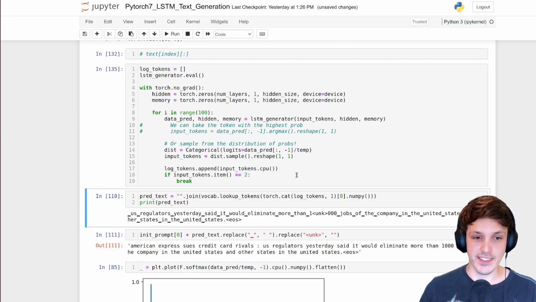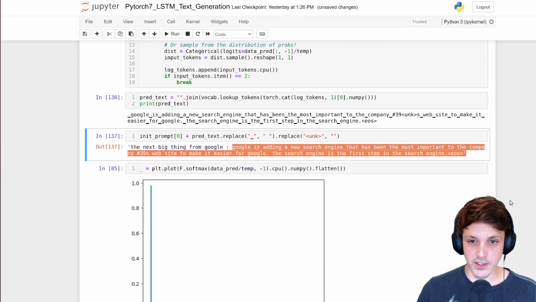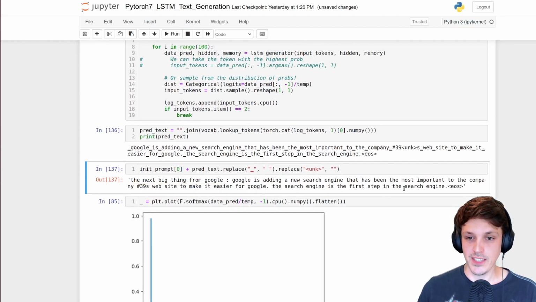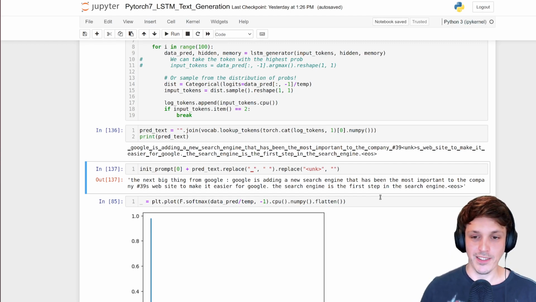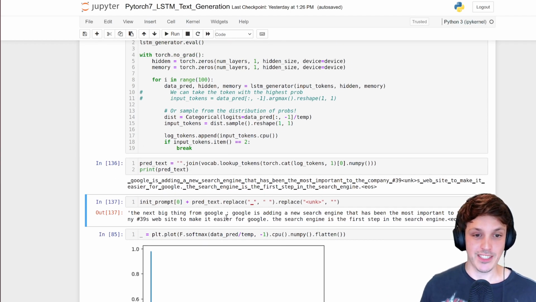So let's generate our sentence. The prompt is: the next big thing from Google, and we have our generated text here. Google is adding a new search engine that has been the most important to the company website to make it easier for Google. The search engine is the first step in the search engine. So not a completely coherent sentence, but it is able to string the words together in a way that does make sense. The sentence as a whole doesn't really make sense, but we have been able to generate some text from a prompt.